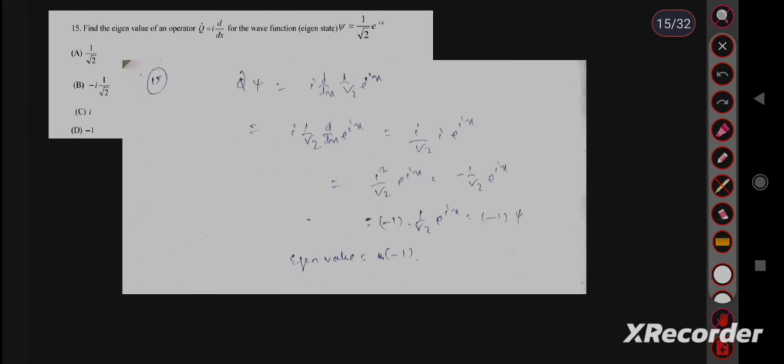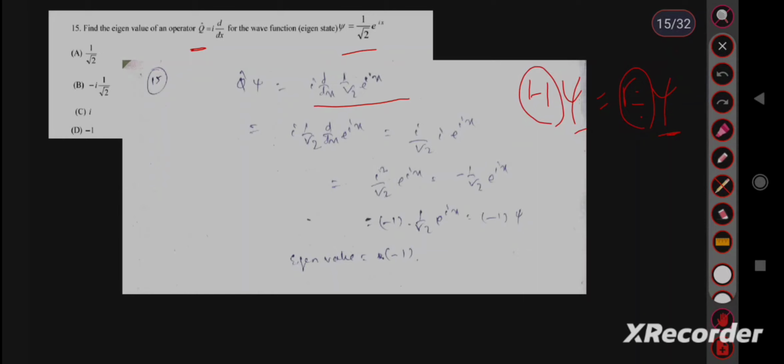Question number 15. This is an important question. Find the eigenvalue of the operator i d by dx for wave function 1 by root 2 e to the power ix. We all know H psi equals E psi, where psi is the wave function, H is the Hamiltonian operator, and this is the same wave function after operation, and E is the energy eigenvalue. So we have to operate this operator Q with this wave function. So Q psi equals i d by dx of 1 by root 2 e to the power ix.